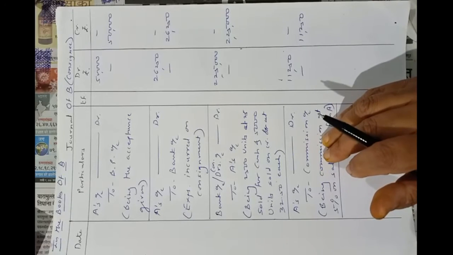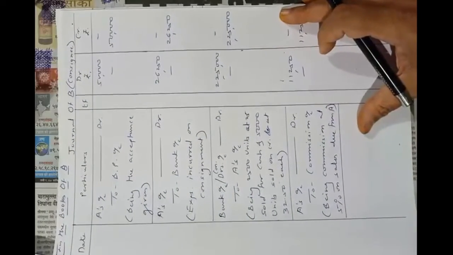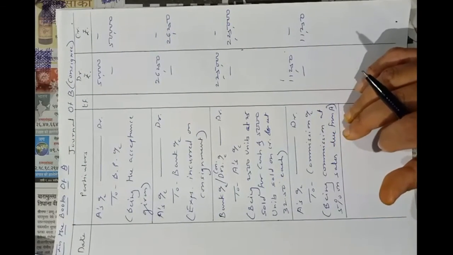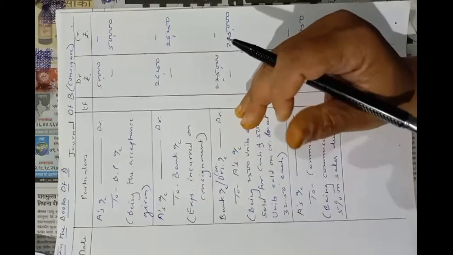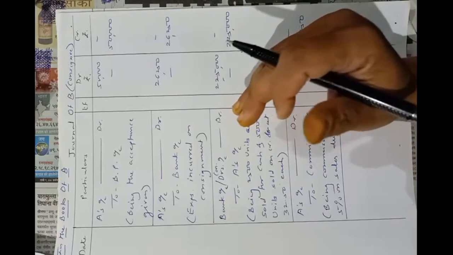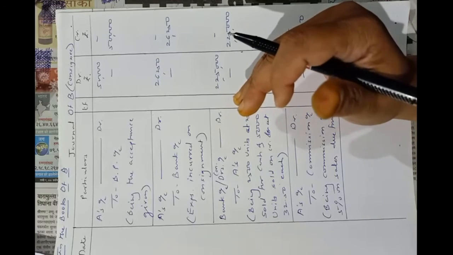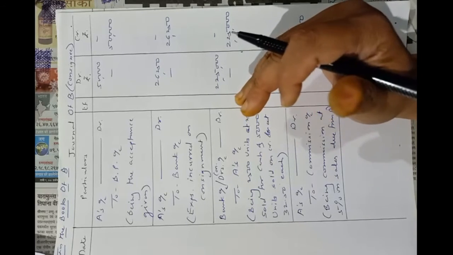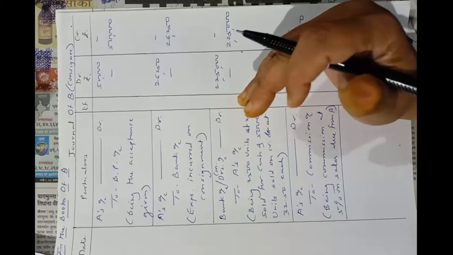there were credit sales of amount 1,62,500 as we have calculated on this paper. And see the problem. In the problem they told us that in the entry 5,000 units at rupees 32.50 per unit on credit. So this is the credit sale. The consignee collected full payment from all credit customers except one, to whom 200 units were sold, who became insolvent and paid only 75 paise in a rupee.